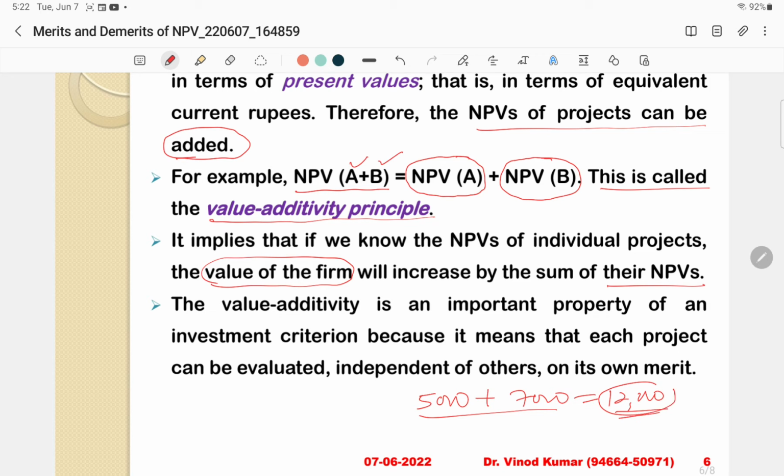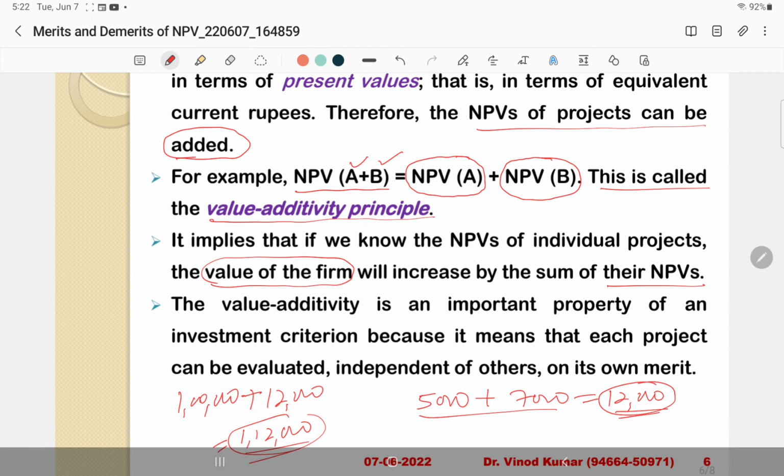So this amount will be added in the value of the firm. Suppose value of the firm before consideration of project A and B is 1 lakh. So after adding NPV of project A and B, it becomes 1,12,000. So firm value has increased.